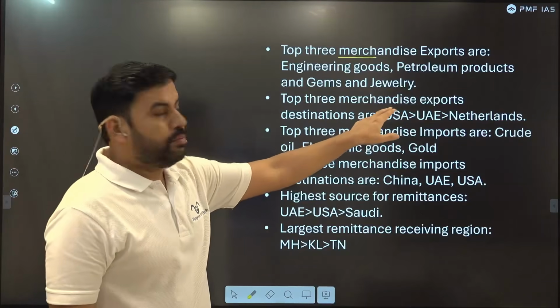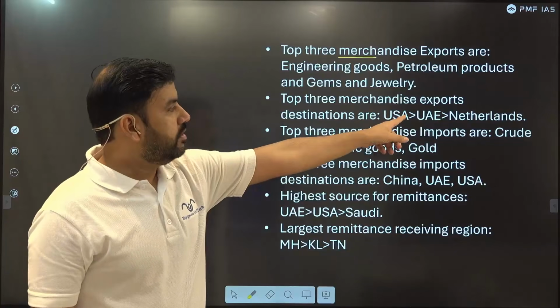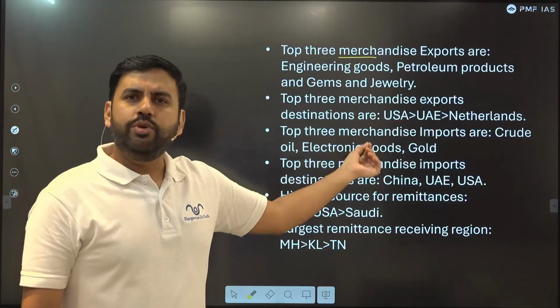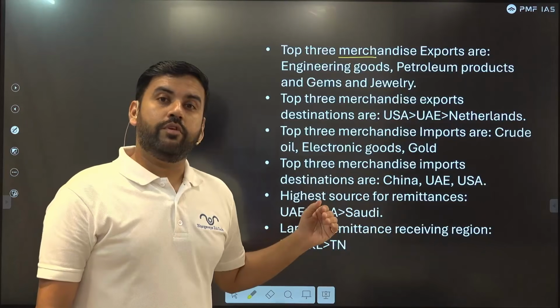Top 3 export destinations. Where do we export more? US, UAE, Netherlands. Now UAE and Netherlands are very small countries, but they import a lot from India.